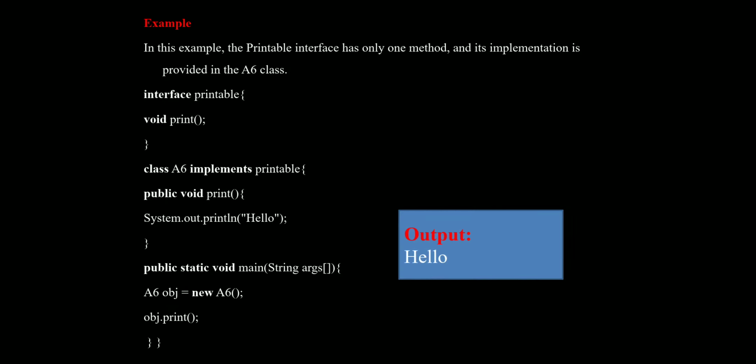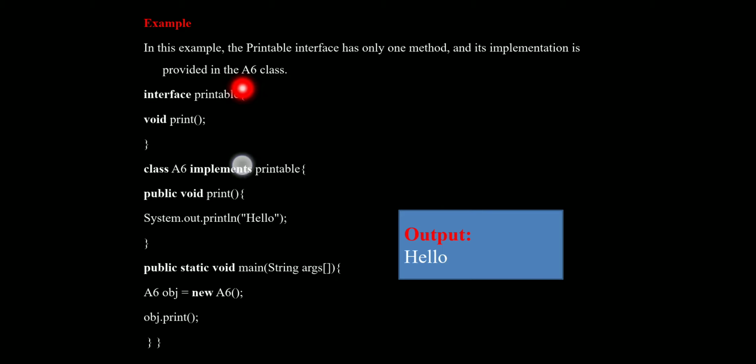Here one example is there. See here, in the printable interface, first we declared printable as an interface. That printable interface included one method, and that interface can be implemented in an A6 class.